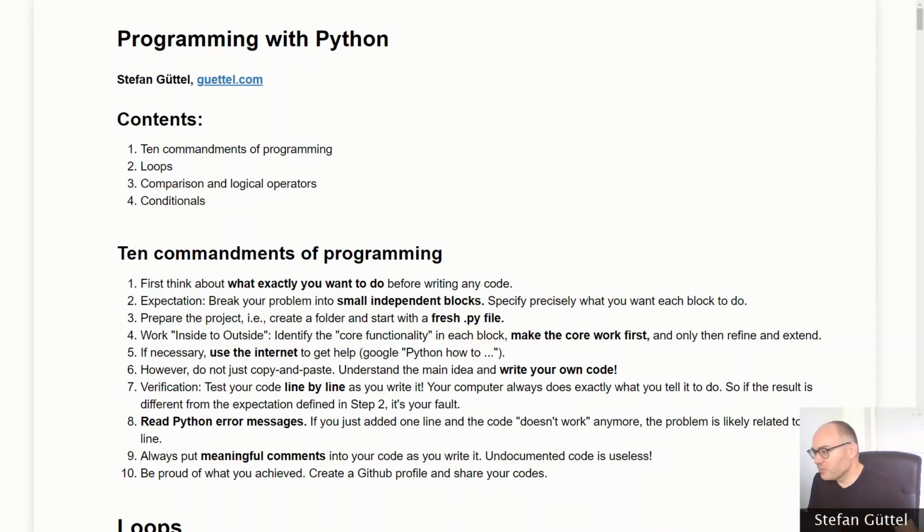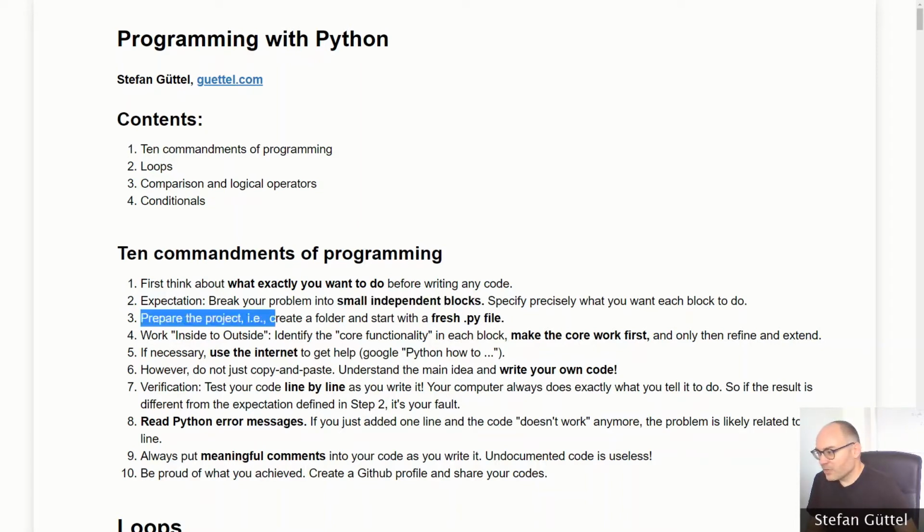This also relates to point 2, which I call expectation. Some programs and problems in general can become overwhelmingly complex. It is very important that we first break these problems into small independent blocks and specify exactly what we want each block to do. Okay, it's very important to write down the expectations. If I give this input to my code, I would like to achieve this output, because this will also help you later on to test your code to see if it actually fulfills the expectations you set out at the beginning.